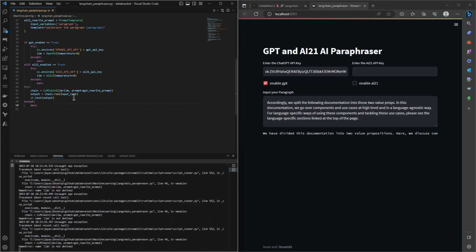AI21 as well. So we have this condition, but for that we need to add conditions again to see which one is enabled, right? If GPT is enabled, we have to run the GPT prompt. If AI21 is enabled, we have to see for AI21. So we can do GPT enabled is true and AI21 enabled is false.